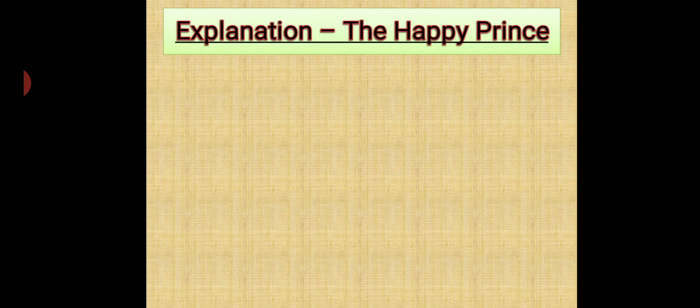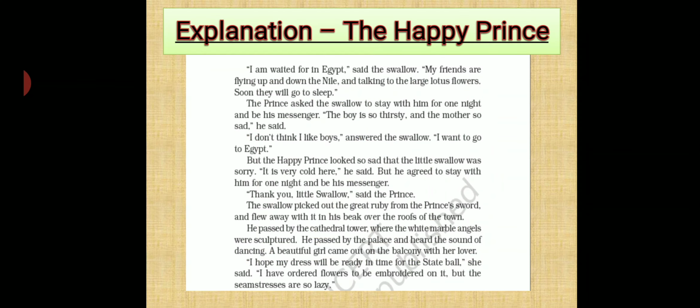Okay. Now next. "I am waited for in Egypt," said the swallow. "My friends are flying up and down the Nile and talking to the large lotus flower. Soon they will go to sleep." So the swallow replied that it had to go to Egypt. Its friends were waiting for it. The swallow said that its friends were in Egypt. They were flying near the Nile River and talking to the large lotus flower. Soon they would go to sleep, and it wanted to reach Egypt at the earliest.